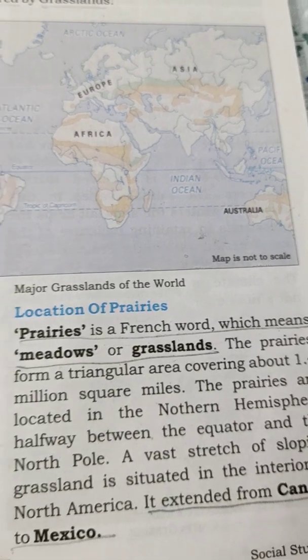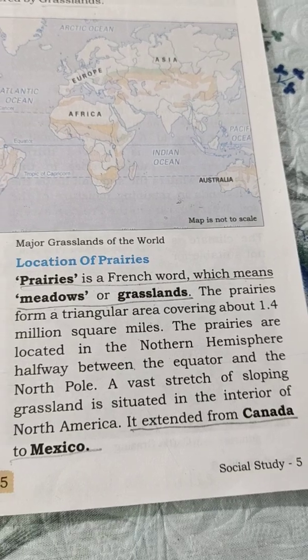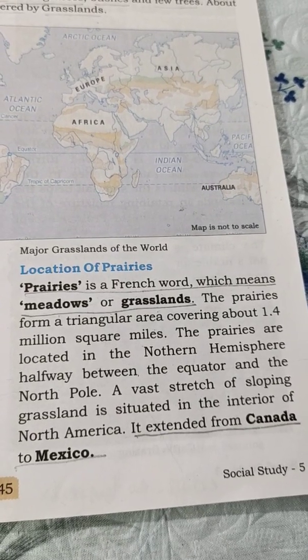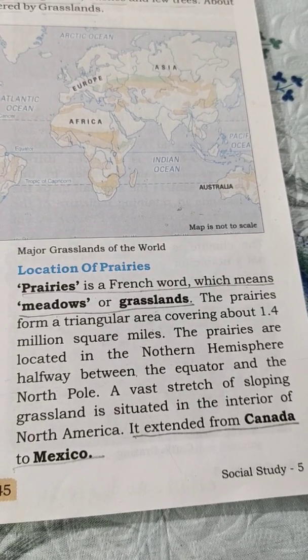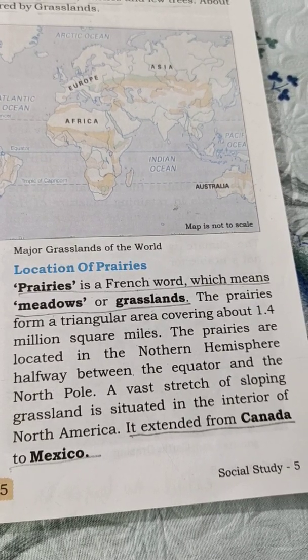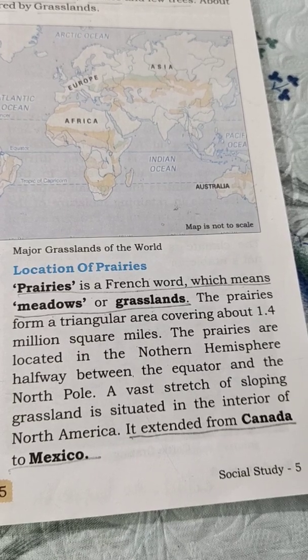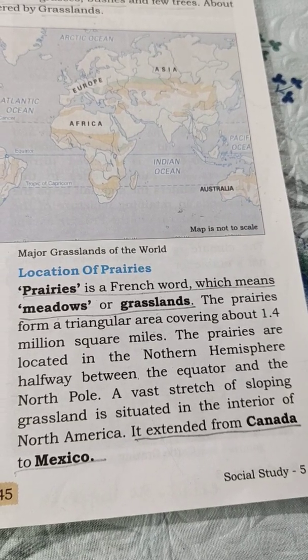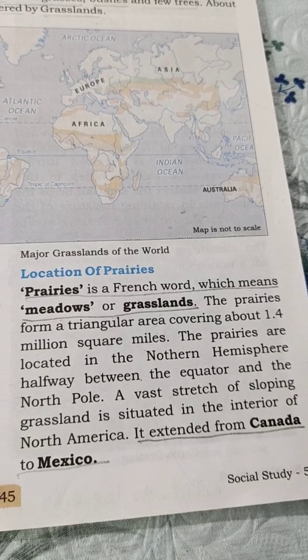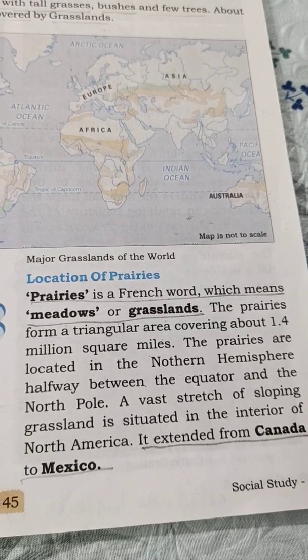The prairies are located in the northern hemisphere, halfway between the equator and the North Pole. A vast stretch of sloping grassland is situated in the interior of North America. It extended from Canada to Mexico.